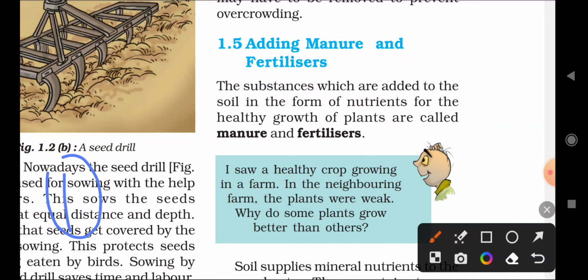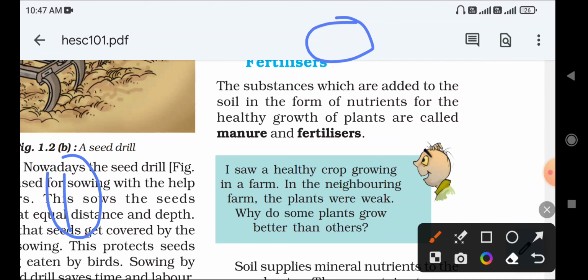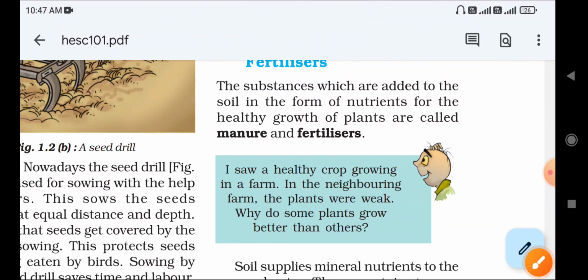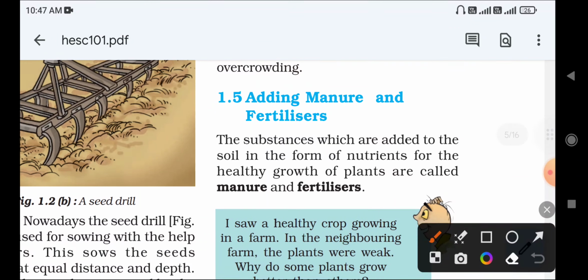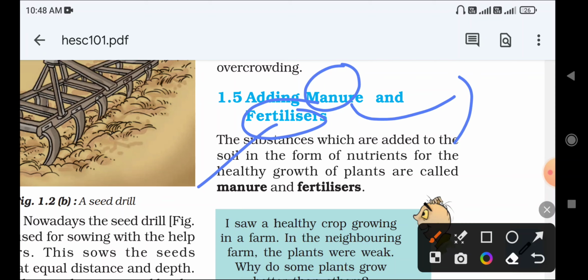For that, we have two types of methods. One is manure, another is fertilizers. These two are added to the crop field or agricultural field, so that it gives more yield. Then what is the meaning of manure and what is the meaning of fertilizers? That we have to study here.